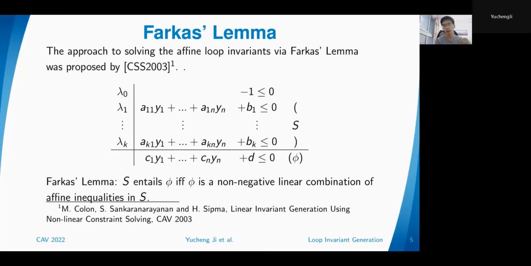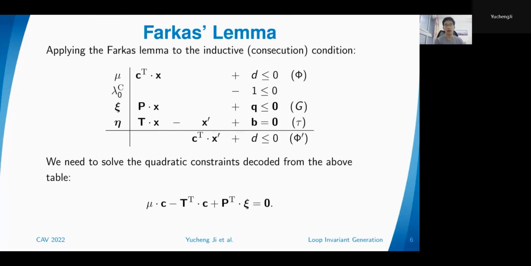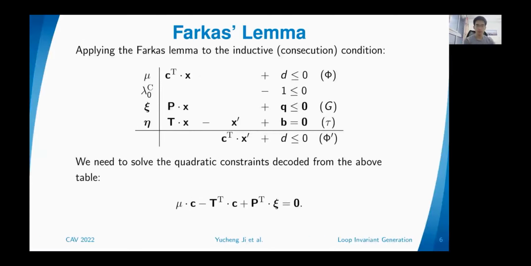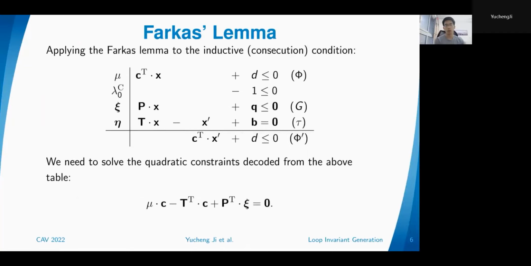Okay, so we can apply this to the inductive conditions. The most important thing is to apply this on the consecution condition. We can write down the consecution condition in this table, with the known conditions above the horizontal line. Here is the invariant phi before the loop iteration, the loop guard, and the transition relation. The transition relation contains both variables before the iteration and after the iteration, and together they should be able to imply the invariant after the loop iteration.